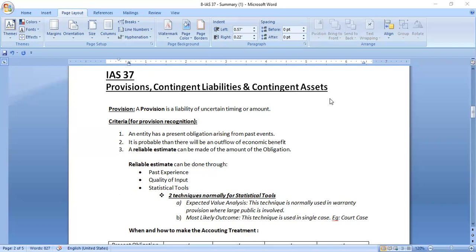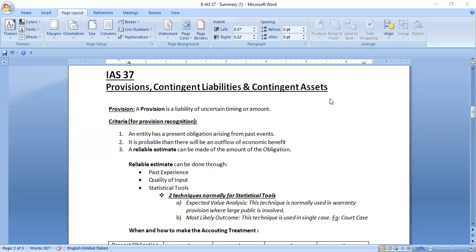The second is that it is probable that there will be an outflow of economic benefit. So see here, it is probable, it is not virtually certain. In the case of a liability, it is virtually certain that there will be an outflow of economic benefit. But in the case of a provision, it is probable, not virtually certain. Virtually certain means 100% sure. Nor is it in the remote phase. So it is in between.